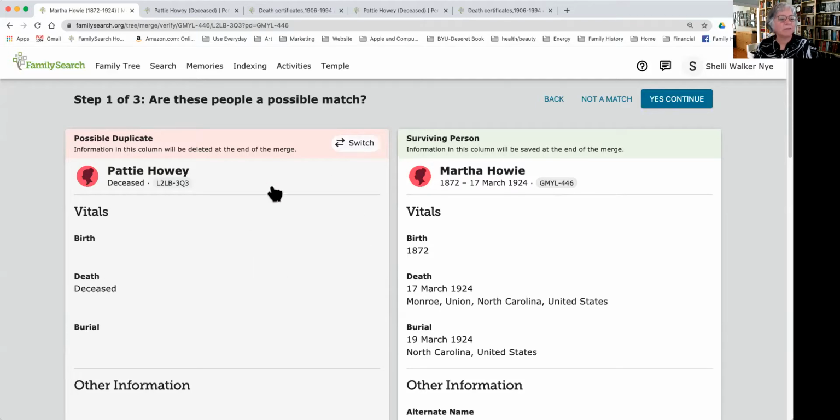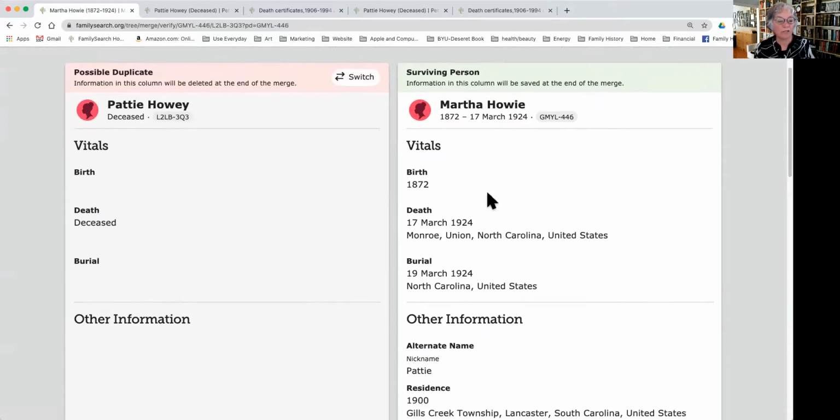Everything, all the information here on this left-hand side will be deleted. It tells you that right here: information in this column will be deleted at the end of the merge. So we just want to look at these two. We're not going to delete or do anything right now. We're just going to look at them. This Patty Howie has no birth or death. Martha, we have identified that already about her.